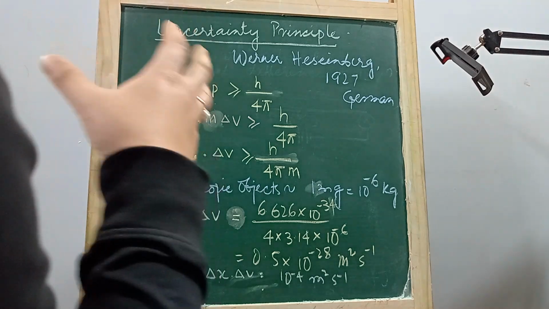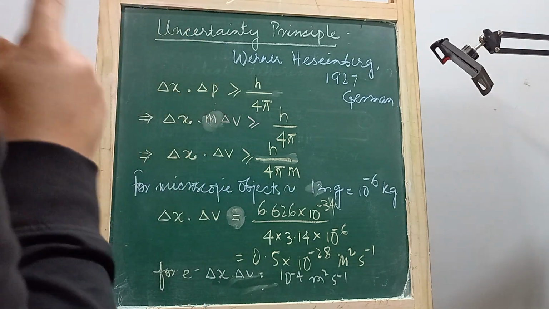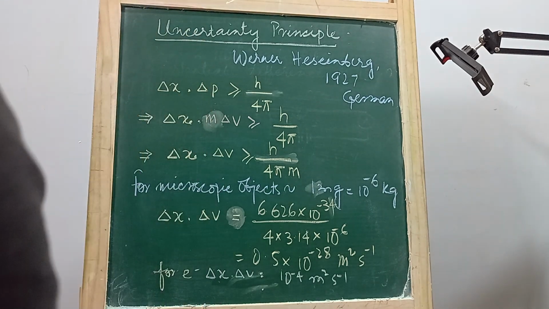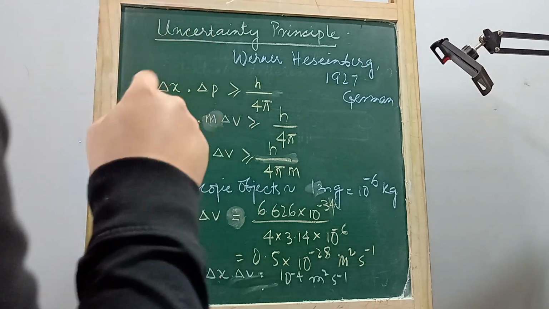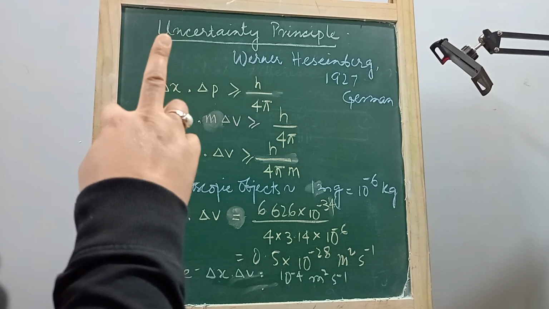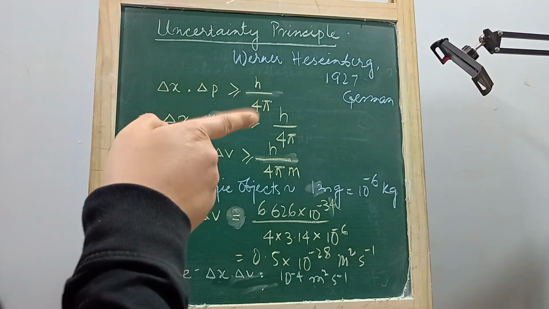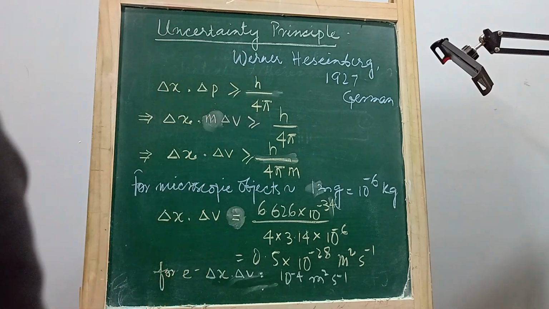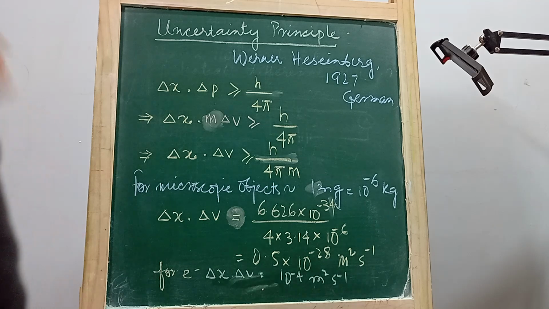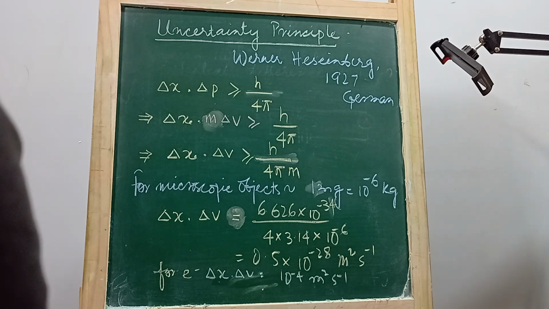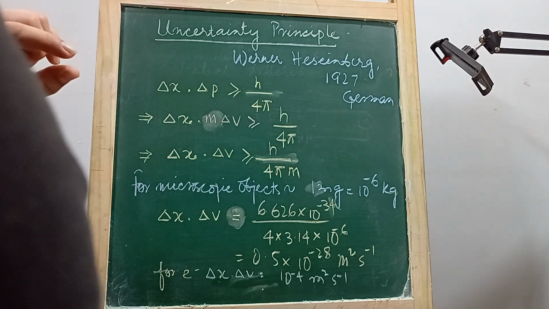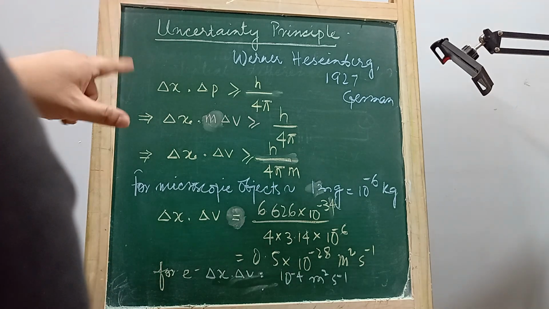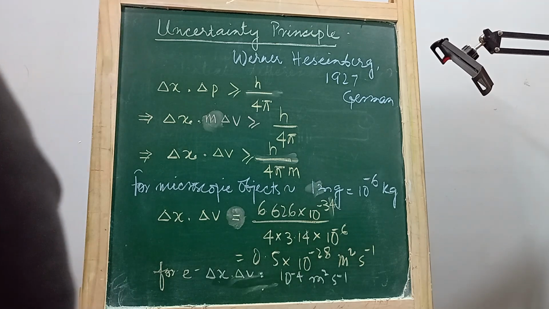According to the uncertainty principle, it is impossible to determine precisely, simultaneously, both the position and the momentum or the velocity of an electron. It is impossible to determine precisely both the position and momentum or velocity of an electron.